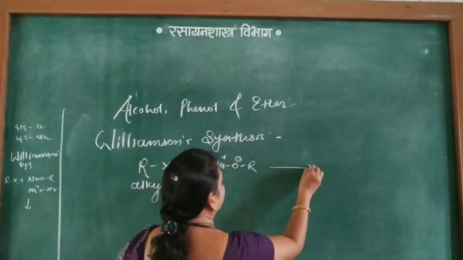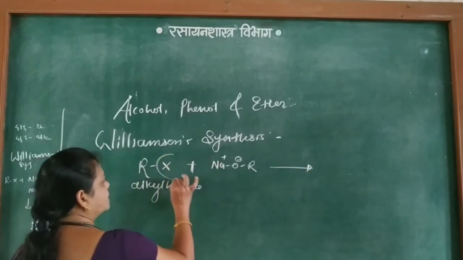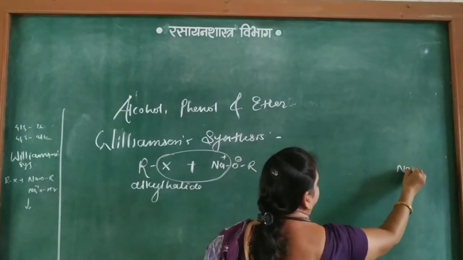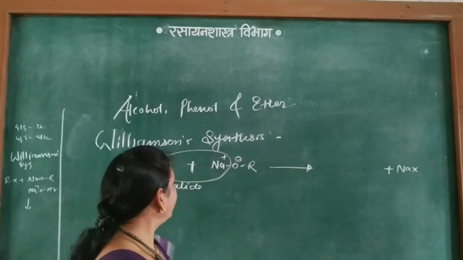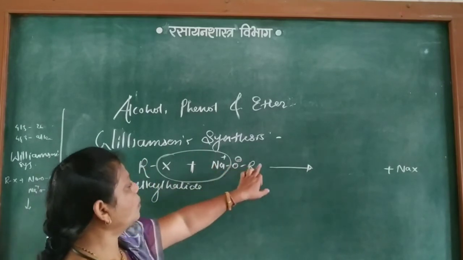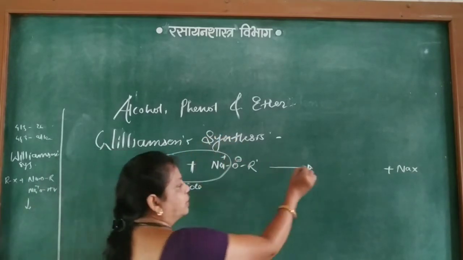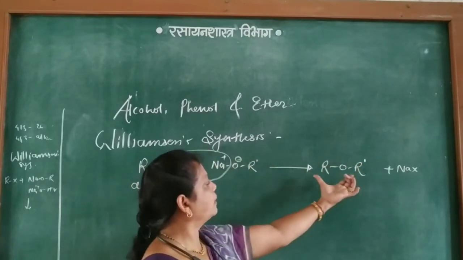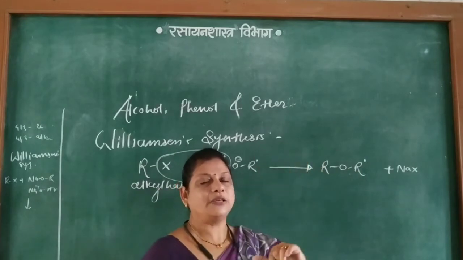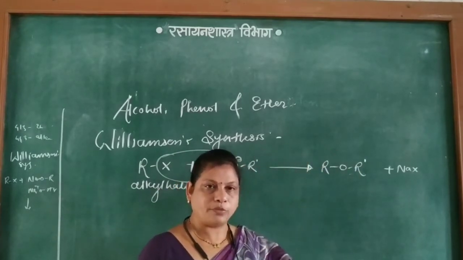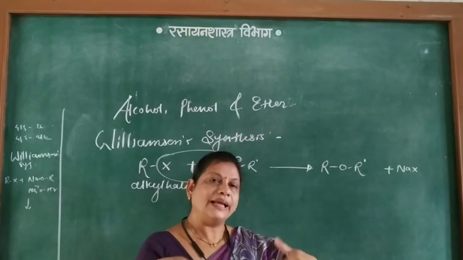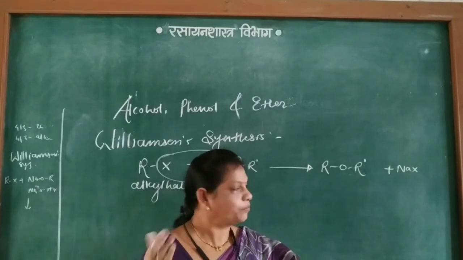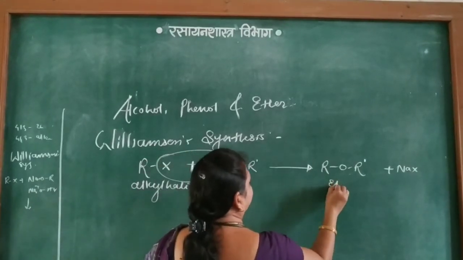Sodium alkoxide, to form X combined with Na, NaX, plus remaining R O R dash. So R O R dash. Depending upon these types of R, they get classified into simple and mixed types of ether. If both are the same, then simple ether. If both are different, then it is a mixed ether. So these are the ethers.